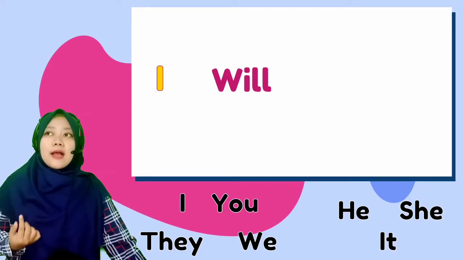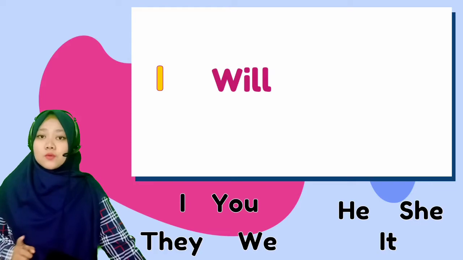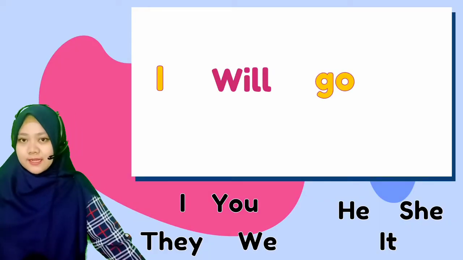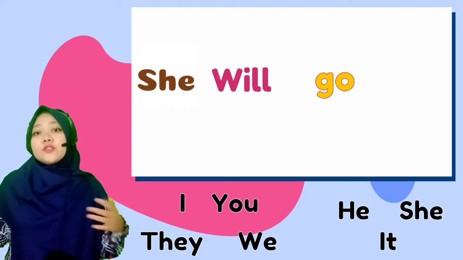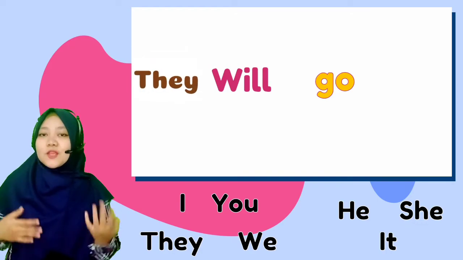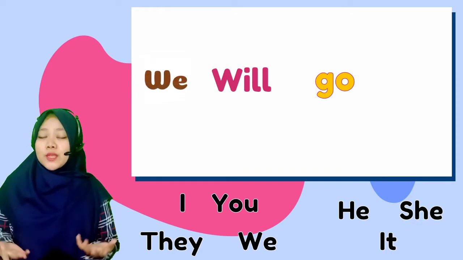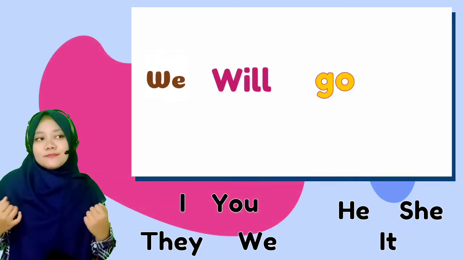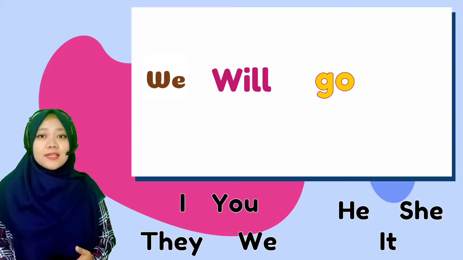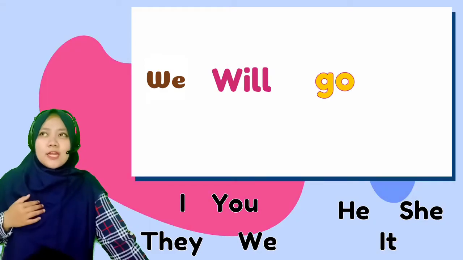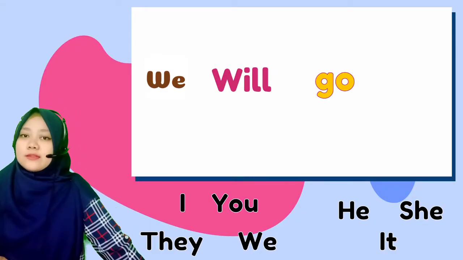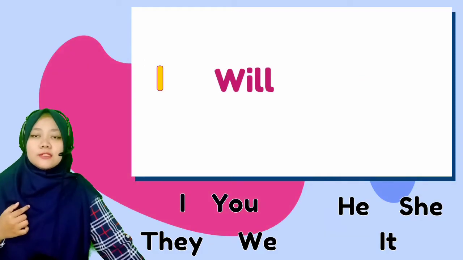So, I will choose go. I will go. And then we can change the subject. Example, she will go. He will go. They will go. We will go. Terserah kita mau pakai subjek apa saja, tergantung kalimat yang akan kita buat. And if I want to change the verb, the verb is still verb 1. I will sing.